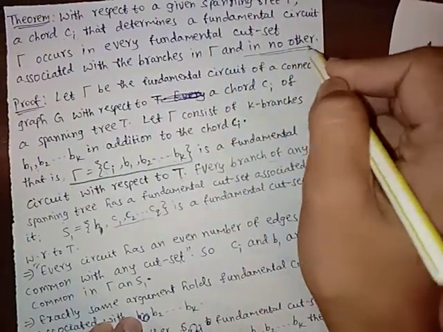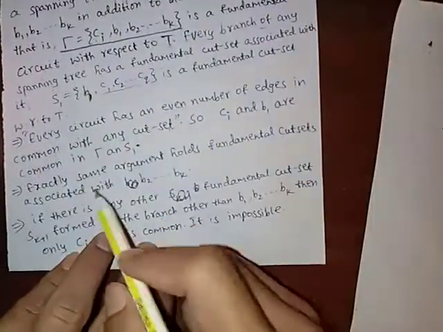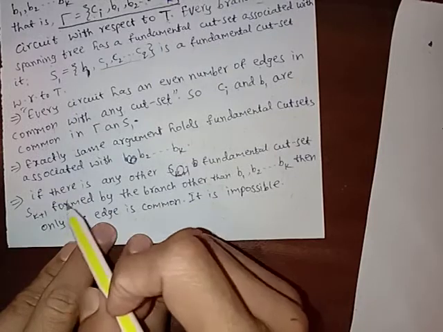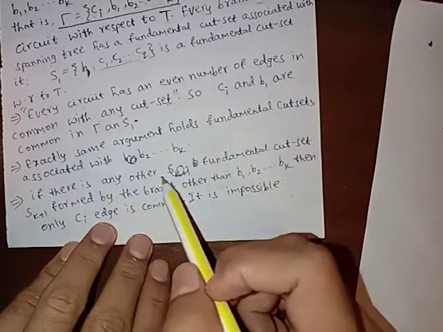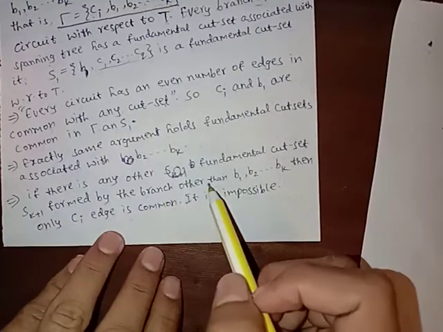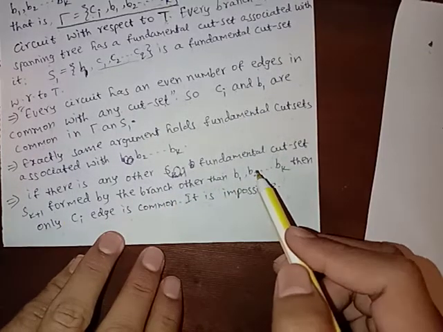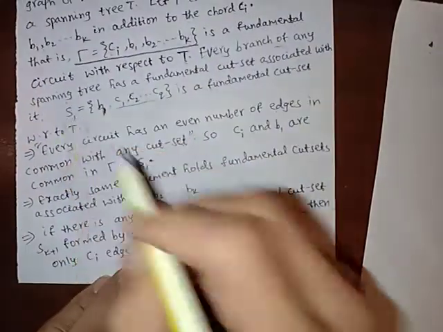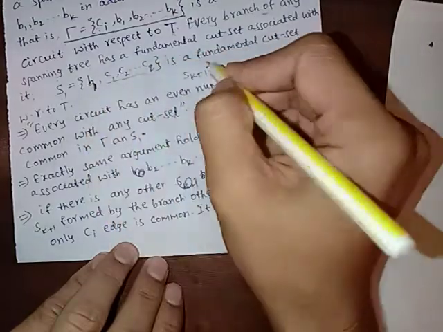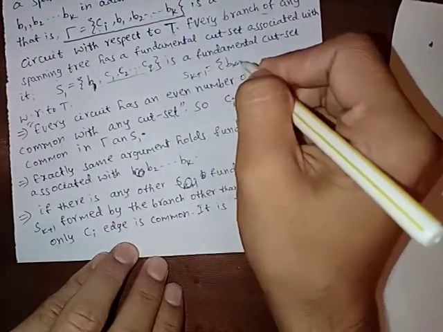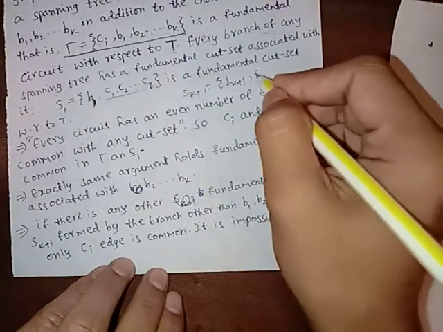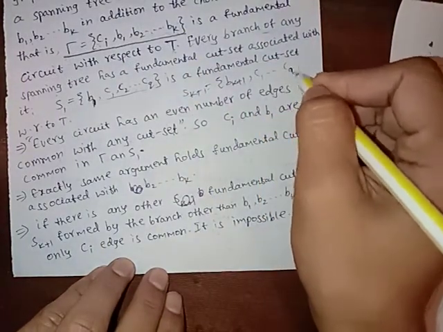We have to prove this one, and in no other. If we assume there is any other fundamental cut set Sk plus 1 formed by a branch Bk plus 1 other than B1 to Bk, with any other chord C1, C2 up to Cq, then